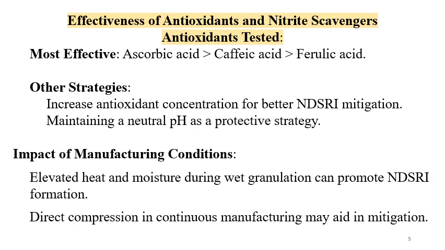Coming to the effectiveness of antioxidants and nitrite scavenging agents. Antioxidants like ascorbic acid, caffeic acid, ferulic acid, and other antioxidants are also there which decrease nitrosamine and NDSRI formation. Other strategies include increasing antioxidant concentration for better NDSRI mitigation and maintaining a neutral pH as a protective strategy. So you can use basifying materials and bring down the acidic pH to neutral pH or a little bit basic pH.